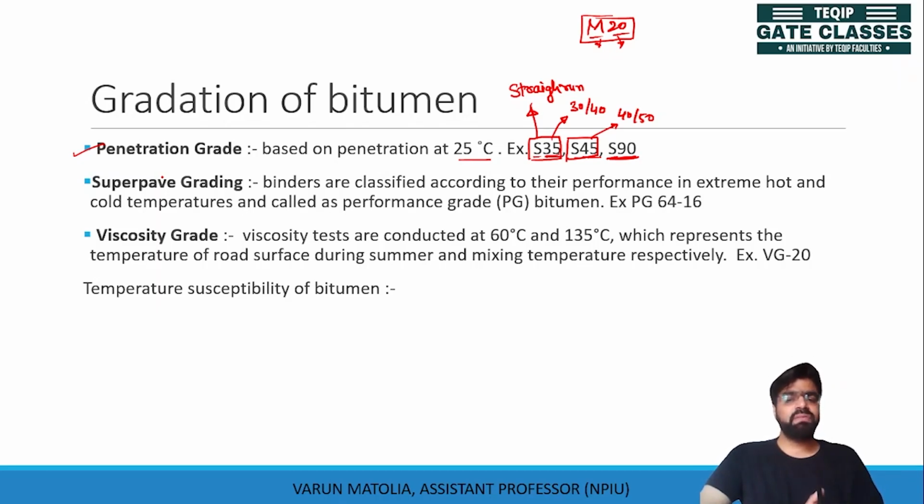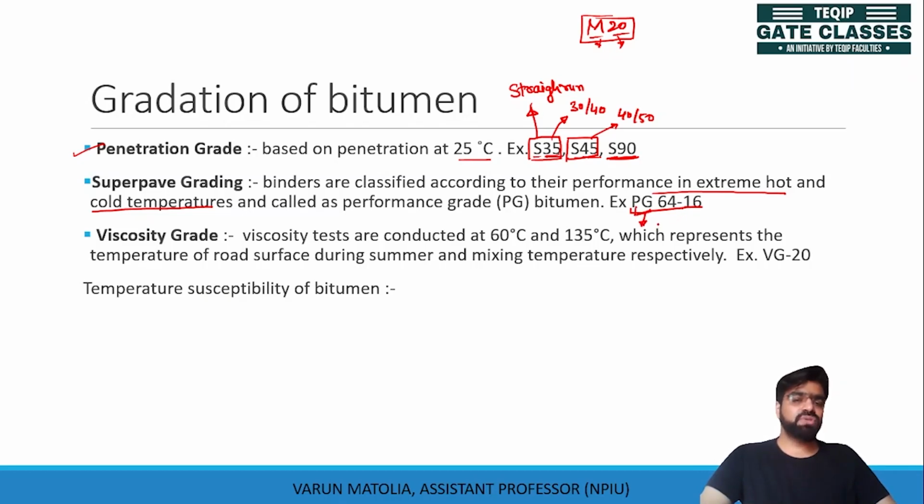The Superpave gradation classifies the bitumen according to its performance at extremely hot conditions as well as extremely cold temperatures. This performance grade is quoted like this. This is the example.